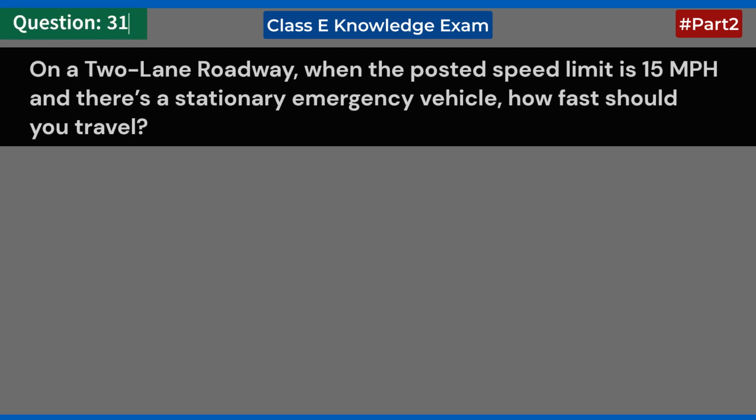On a 2-lane roadway, when the posted speed limit is 15 miles per hour and there's a stationary emergency vehicle, how fast should you travel? A. 10 miles per hour. B. 5 miles per hour. C. 15 miles per hour. Answer B. 5 miles per hour.